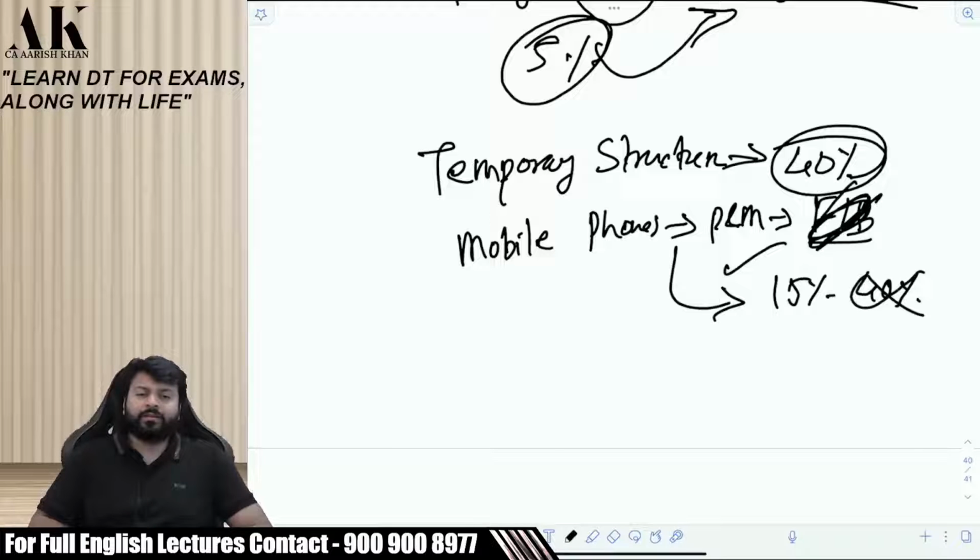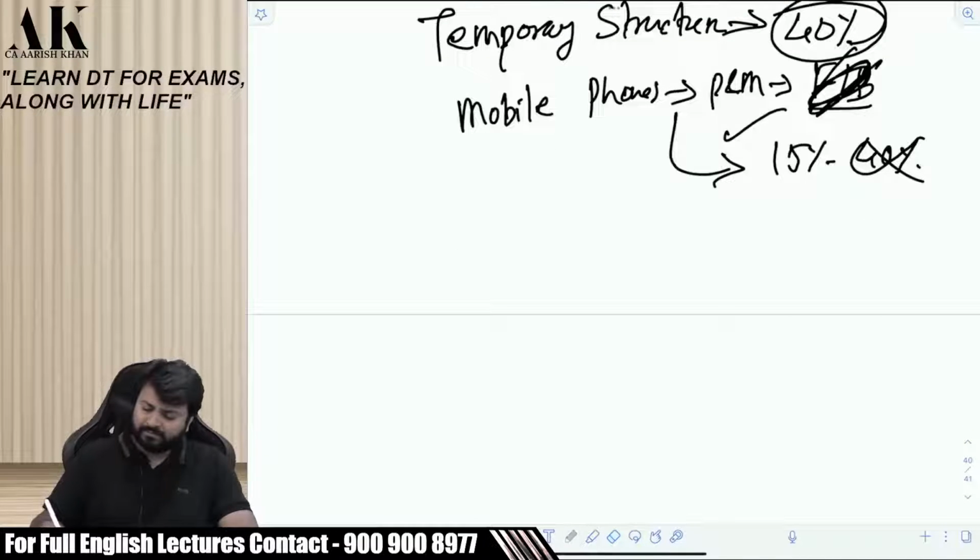Some people were arguing, and you know what argument they were making? Tell me one work which mobile cannot do, which computer can do in today's time. Everything that mobile can do, computer can do. Both of them are the same, only a difference of screen. Delhi High Court said no. Mobile phone is mobile phone, depreciation 15%. Don't take mobile phone under the category of computers, please. Mobile phones will not be depreciated at 40%. They will be depreciated at 15% only. Is it clear?